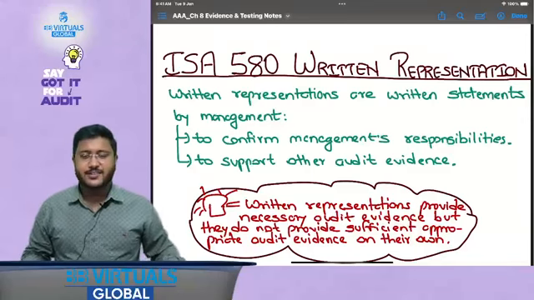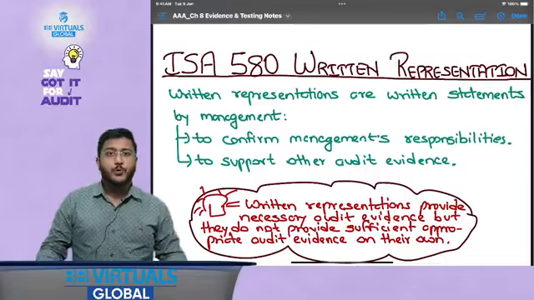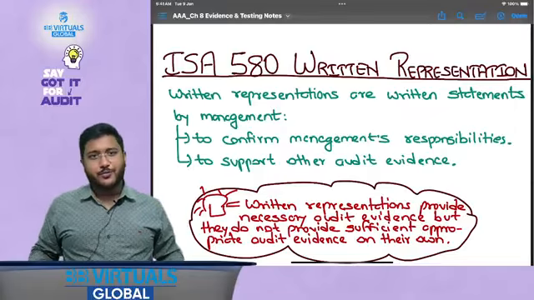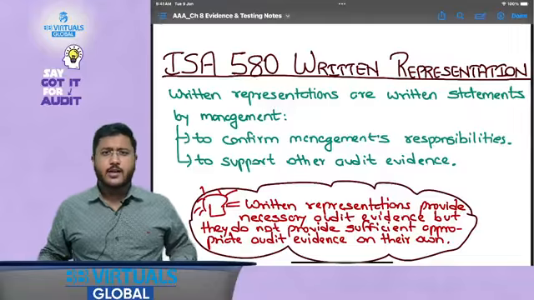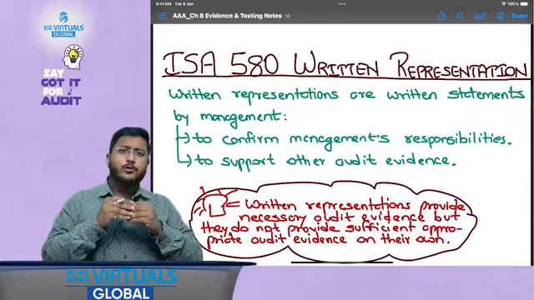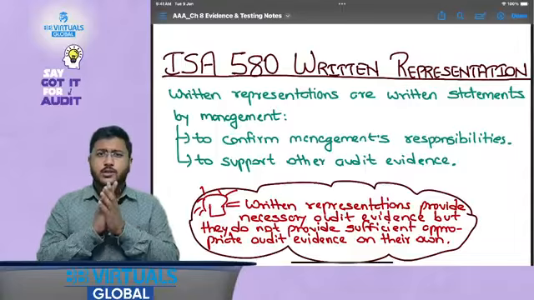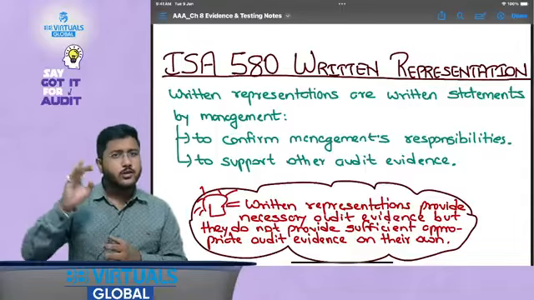So today we are going to discuss ISA 580, which is written representation. My friends, this standard is very important for your examination because it talks about what kind of confirmations you need to take from the management. As of now, we have discussed the confirmations that we need to take from third parties, right?